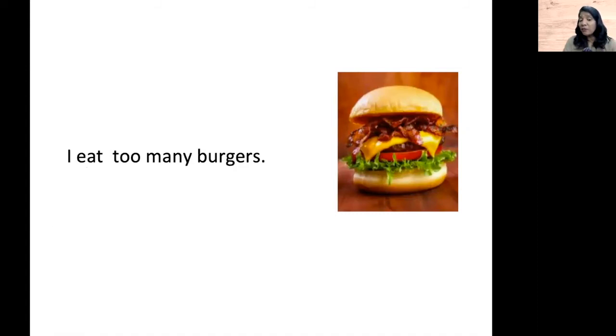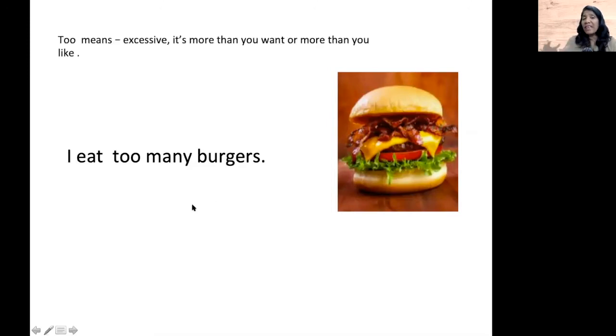It's a countable noun when plurals are formed, whereas makeup is an uncountable noun. So when we have an uncountable noun, you need to use too much. When we have a countable noun, you're supposed to use too many. Too many means excessive. It's more than you want or more than you like. So here, burger is a countable noun. Therefore, I use too many. In the place of burger, if I use food, I say I eat too much food.